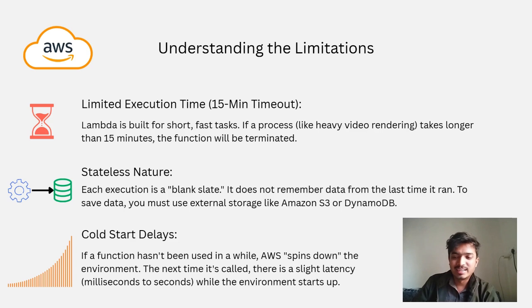The next is cold start delays. If our function is not used for a particular time period, which is its limit, and it is still not being used, then Amazon automatically spins it down. So if any new entry comes, our environment needs to be set up from the start again. So it takes a cold start every time.